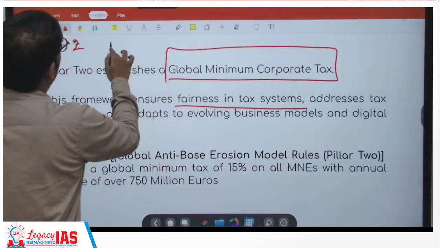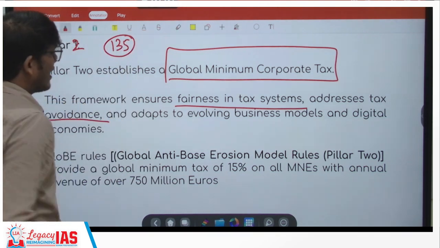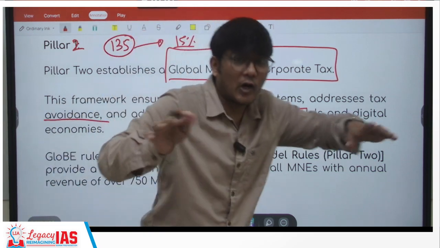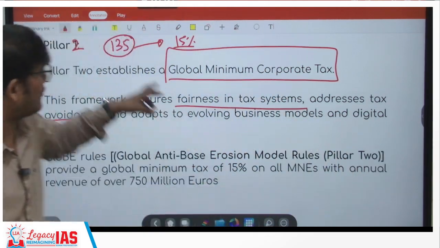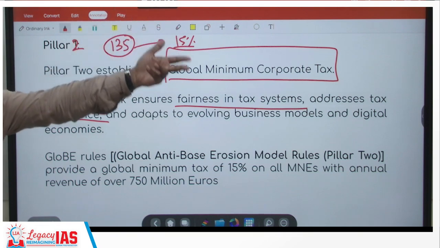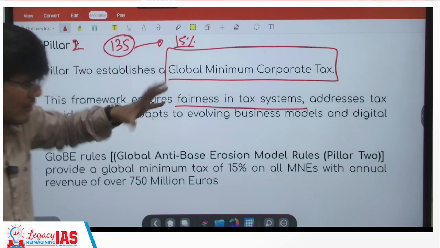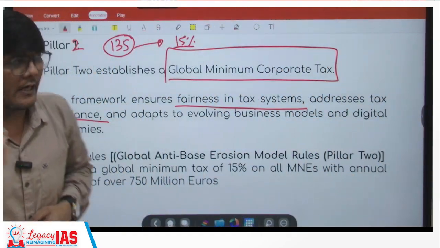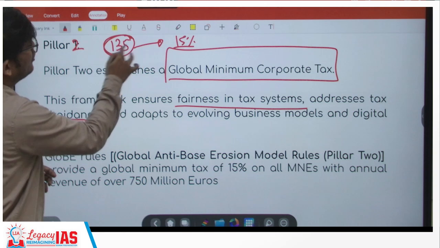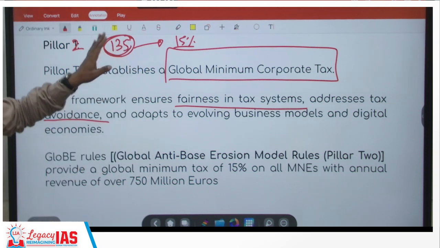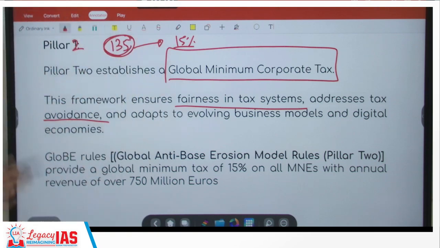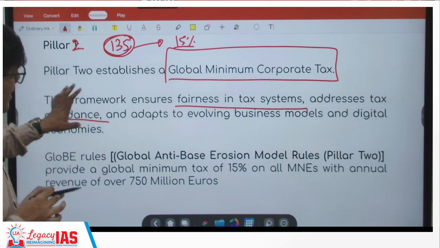At least if these 135 countries and jurisdictions which are there have a minimum tax of, let's say, 15%, then at least you cannot shift your profit from one of the countries of the 135 to another country among the 135. At least we should solve our issues. There should not be such a situation wherein someone transfers their profit from one of the 135 countries to another of the 135 countries. Okay, so at least these jurisdictions should have a global minimum corporate tax, right? So that is what they are trying to do.